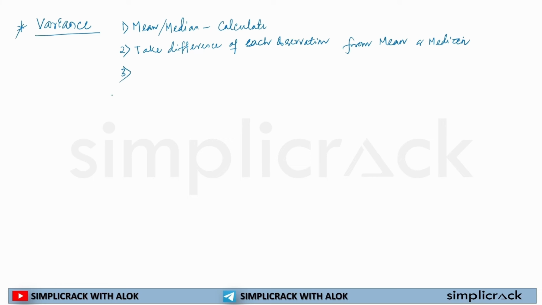Now in case of variance, we'll add one more step. Once you have the differences, take the square of these differences. You have to square these differences.